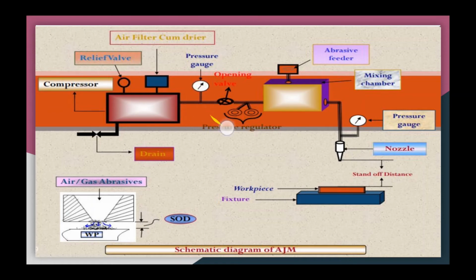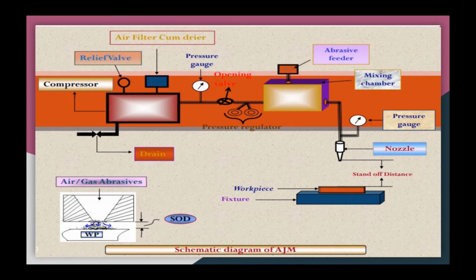There is an opening valve, and there is a pressure regulator. And here you can see the abrasive feeder. With the help of this abrasive feeder, you supply the abrasive particles, and inside this there is a mixing chamber.